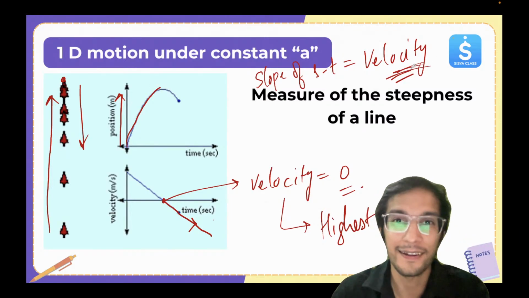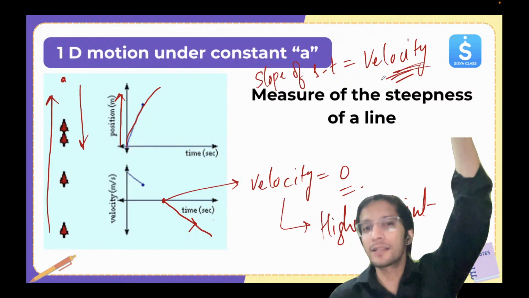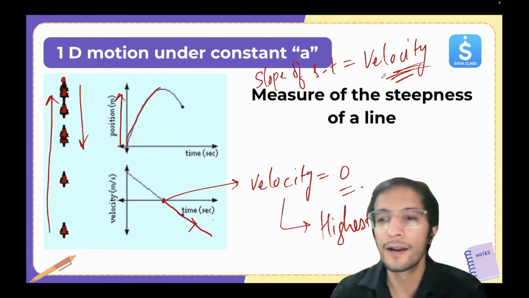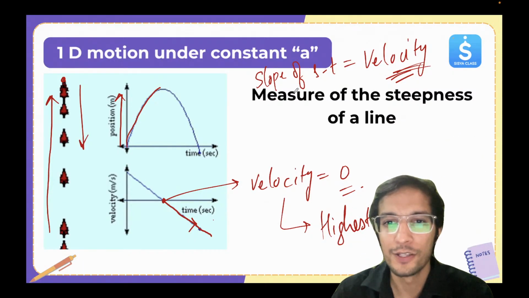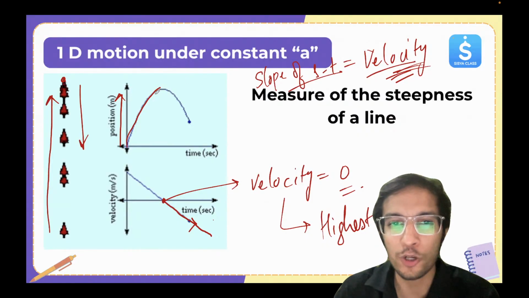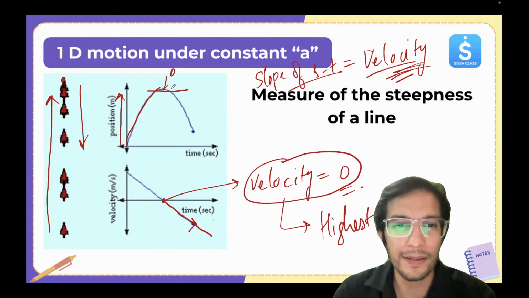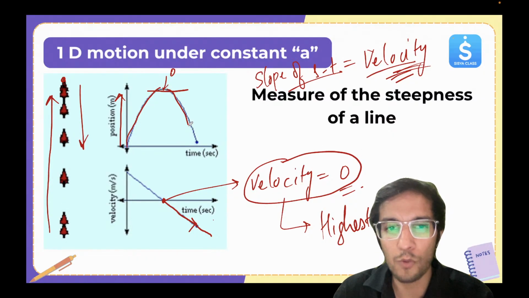In reality, when you throw the ball up, it slows down, reaches the highest point, then starts to fall back. At the topmost point, the slope is zero. For a moment, velocity is zero, and then it's coming down.